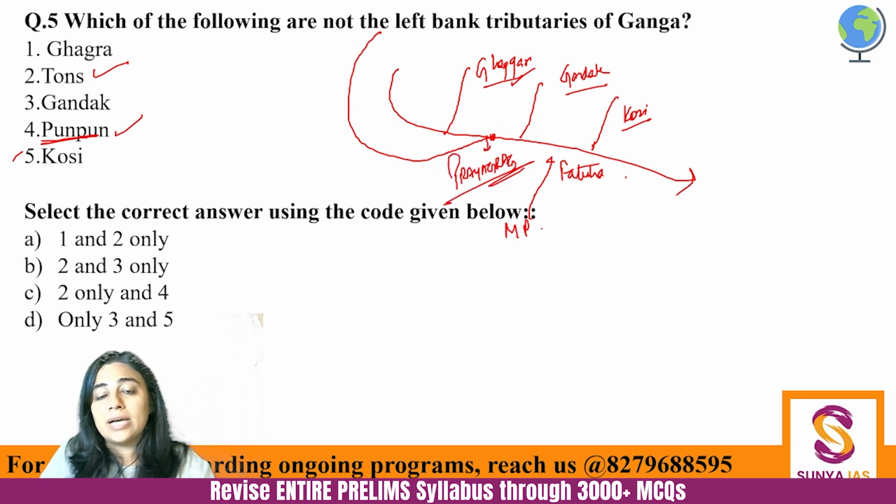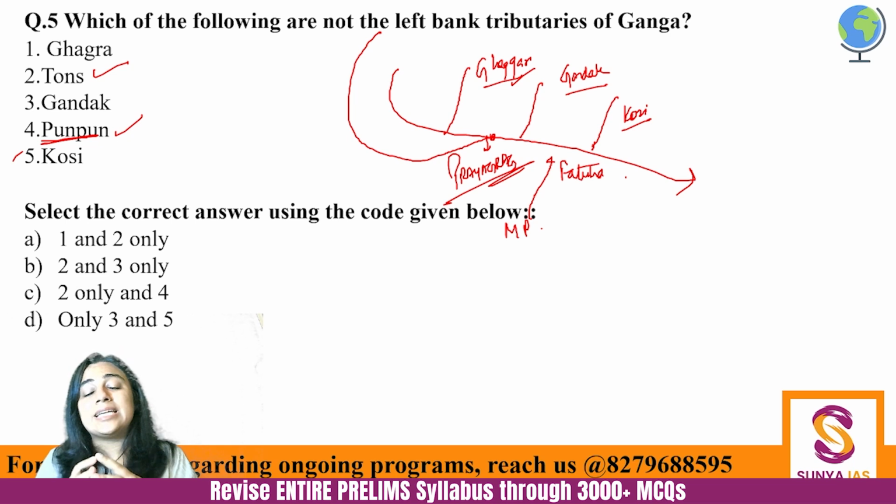Remember Allahabad, the Prayag. It is said there is another river, which is now a lost river, which is Saraswati. So it was basically Ganga, Yamuna, Saraswati, which used to meet at Prayagraj.